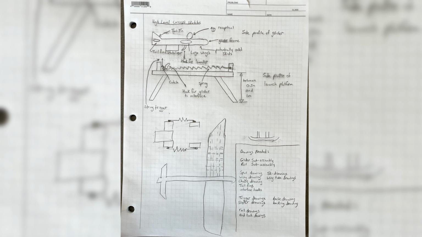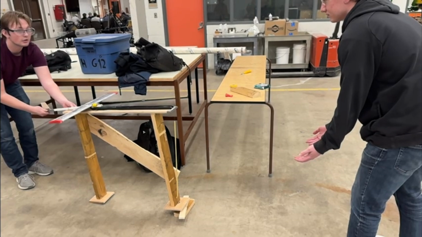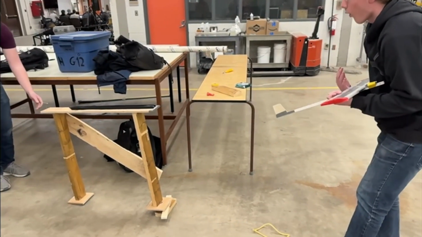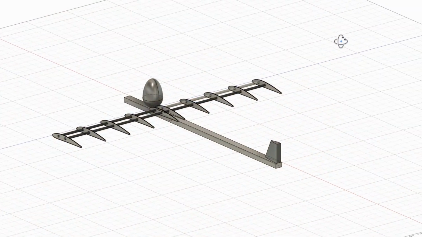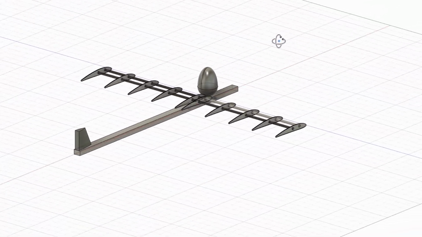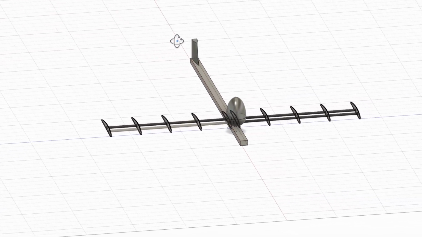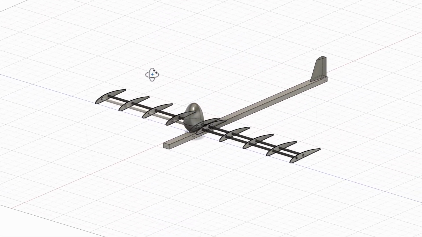The rail system, which consists of a spring and a slider, then propels the glider about 3/4 of a meter, after which the glider will take flight with some initial positive lift. This lift, with the elevation and energy provided by the rail system, allows the glider to travel the necessary distance. The goods, or the egg, are secured close to the wings within a styrofoam ball during this process.